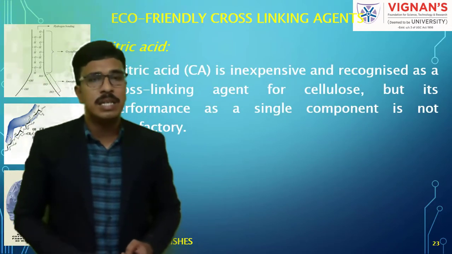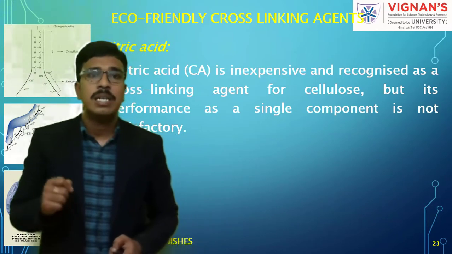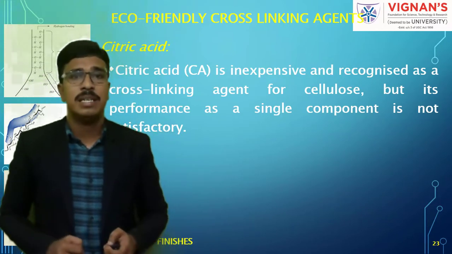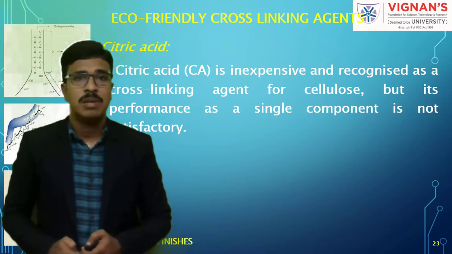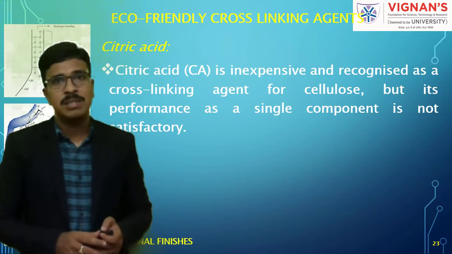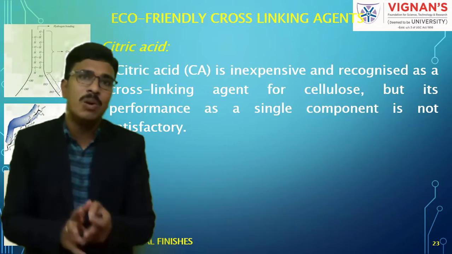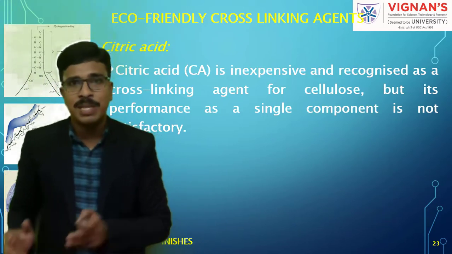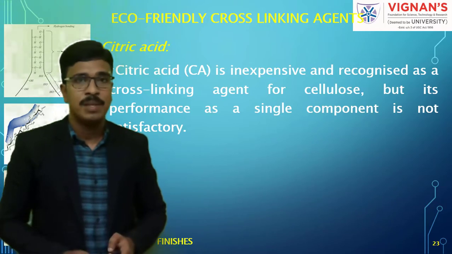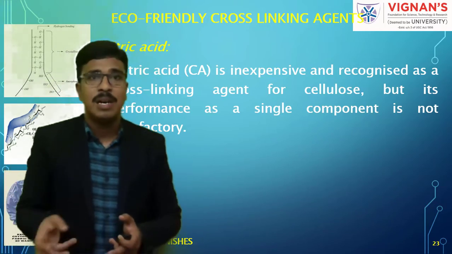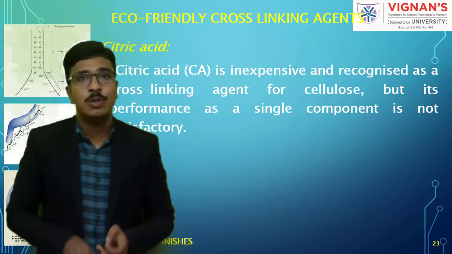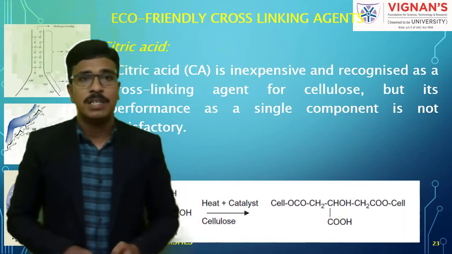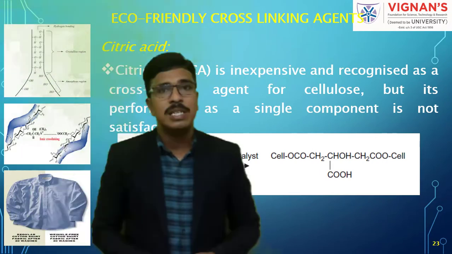Now if you look at citric acid, it is recognized as an inexpensive and very good cross linking agent for cellulose. But if you use citric acid alone, the performance is not going to be that satisfactory. That means it needs the support of another chemical to get the synergistic effect, that is the combination effect. Understand?